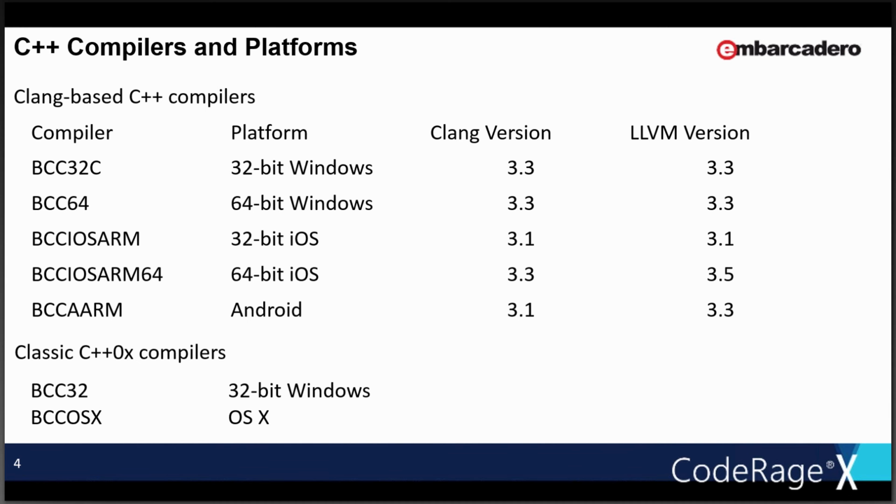And iOS 64, we were already on 3.3. And then Android, the same thing. We stayed on 3.1 for the Clang portion, but the LLVM portion was always on 3.3 because we needed some code generation that's present in version 3.3 of LLVM. And the classic compilers are as before. Those haven't changed much.